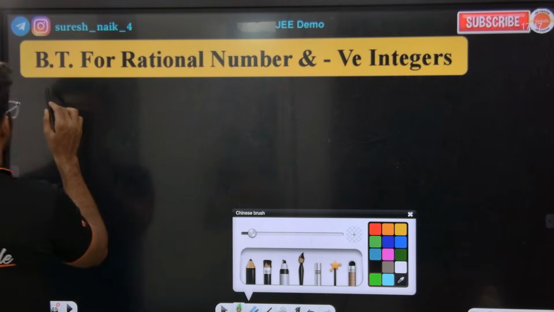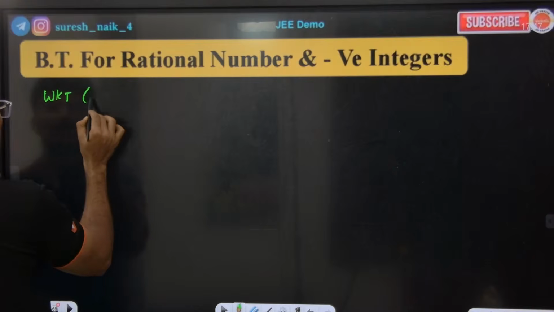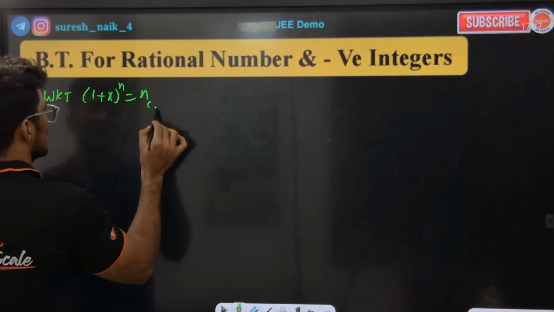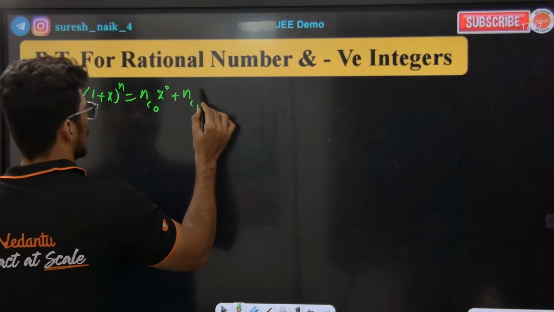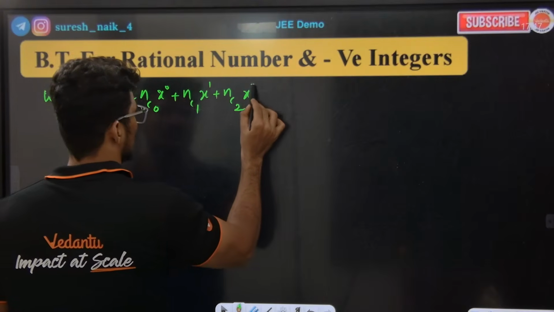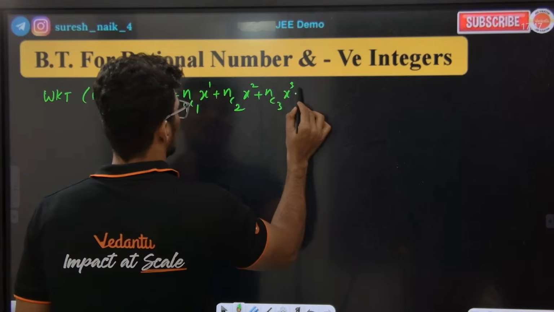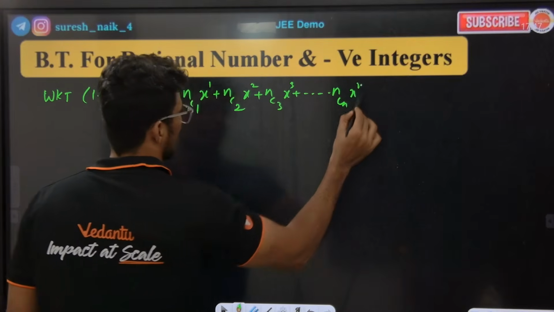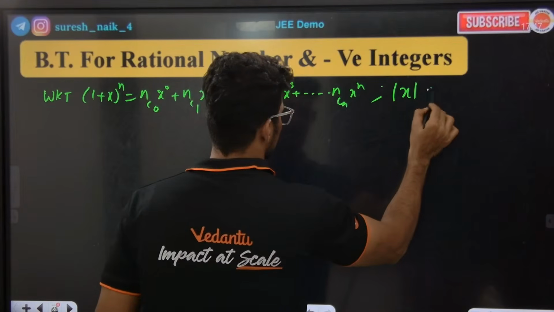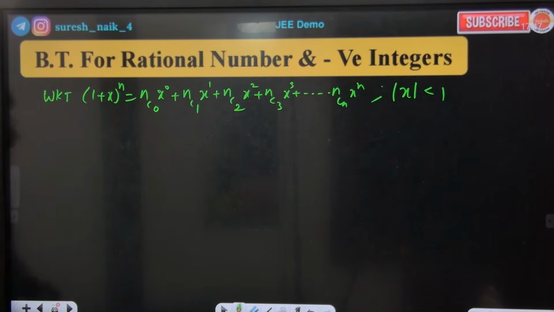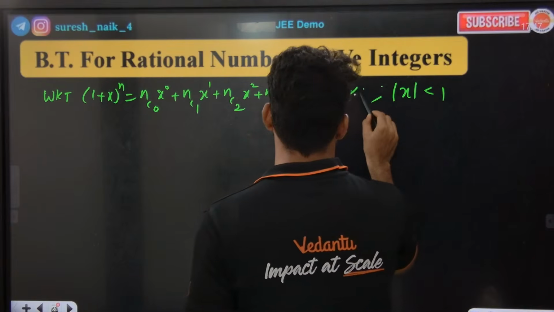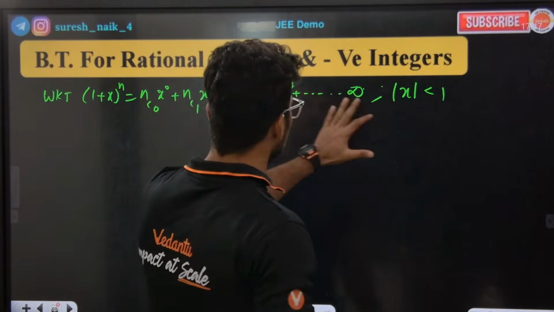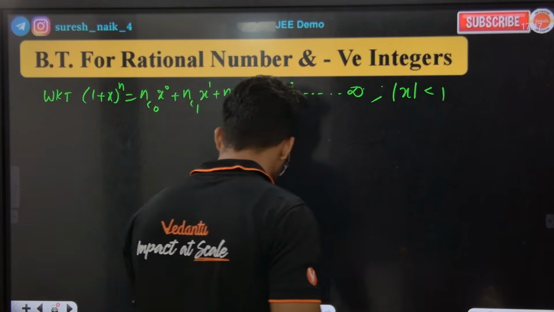Sir, we all know this. We know that 1 plus x to the power of n means NC0 x to the power of 0, NC1 x to the power of 1, NC2 x square, NC3 x cube, up to NCn x to the power of n. So definitely I'm going to write this whenever mod x is less than or equal to 1. This is possible only when mod x is less than 1, and we go until infinity. Let's say I do not know till what I'm going, just let's say till infinity. So when I'm taking till infinity, mod x should be less than 1. Are you getting the point?